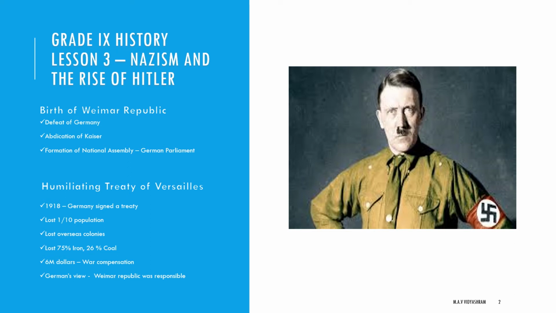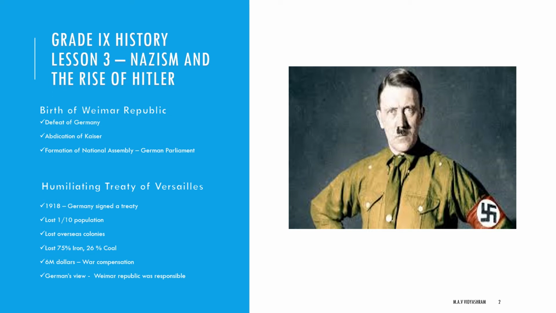Next, we have to see the birth of the Weimar Republic. How did the Weimar Republic come to happen? The defeat of Imperial Germany and the abdication of the emperor gave an opportunity to parliamentary parties to recast German polity. A national assembly met at Weimar and established a democratic constitution with a federal structure.